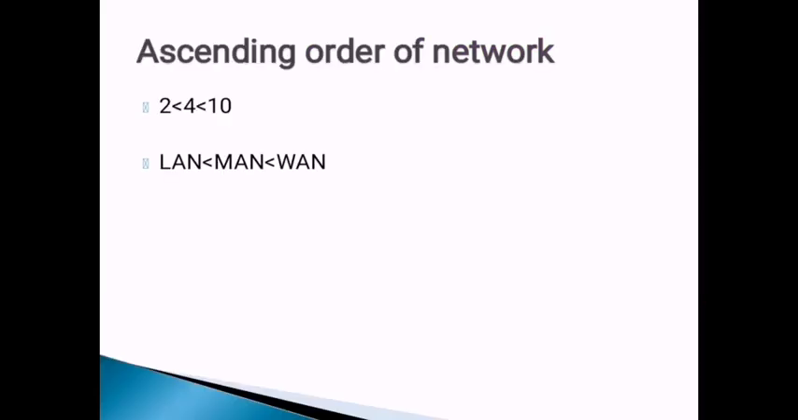First of all, we come to the ascending order of the network. As you do the ascending order in mathematics, with 2, 4 and 10, the highest one is 10 and the lowest one is 2. So if you talk about the ascending order of the network, LAN covers very little area, then MAN, and then WAN. If you write in ascending order, the greatest one is the wide area network, the middle one is MAN, and the lowest, the small geographical area, is covered by LAN.